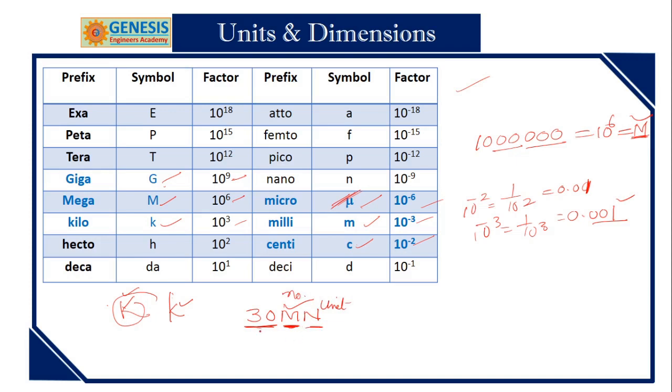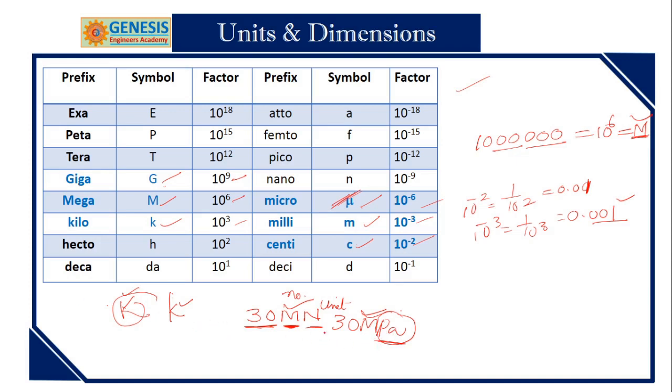For example, 30 mega newtons, or megapascal. Pascal is a scientist's name, that is why the first is the prefix. The next two or three letters, if any, must be treated as the unit. Only a few have 2-letter units, otherwise units are always small case letters.